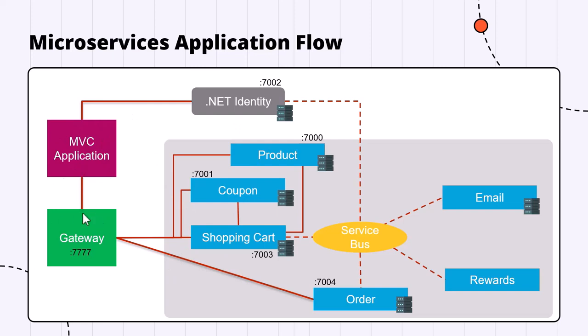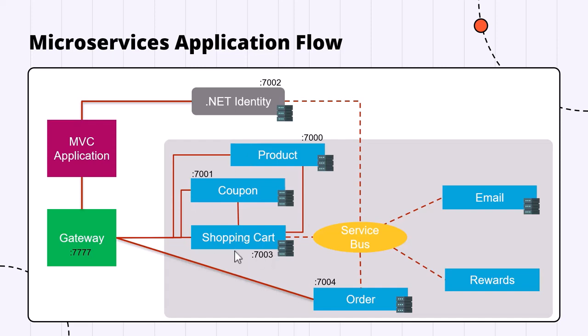There will also be a gateway. The MVC application will interact with the gateway, and the gateway will redirect the request to the individual API. When we have to work with communication within services, like shopping cart here, you can see it communicates with the product service, communicates with the coupon service, and so on.